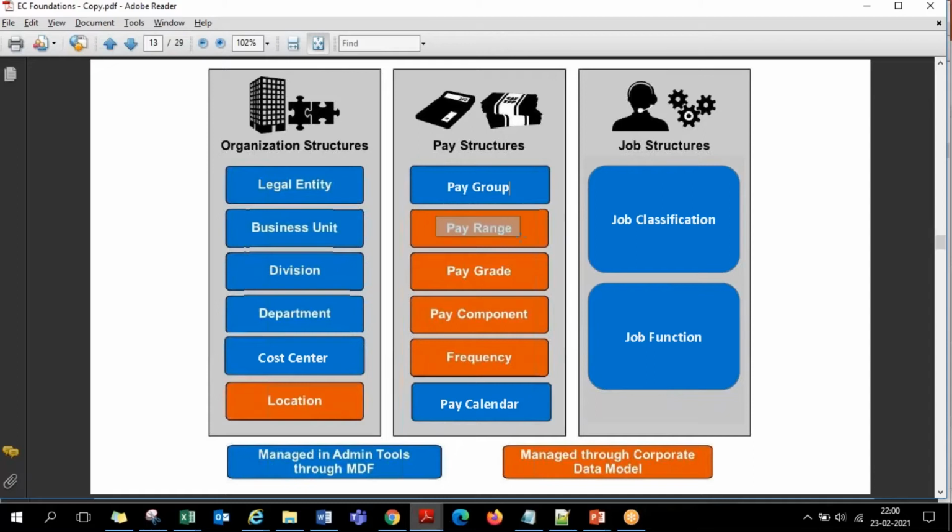Pay groups, pay ranges. So with pay ranges, there will be some jobs with a range of 5 lakhs to 8 lakhs of package, a few from 8 to 12 lakhs, 12 to 15 lakhs. That's the pay ranges. Okay, pay frequencies. If you enter an amount of say 5,000 against an employee, say a dress allowance or uniform allowance of 5,000, is that 5,000 per month, per week, per bi-weekly, per annual? That is what the frequencies are. We have a list of multiple frequencies in the system: monthly, annual, weekly, bi-weekly, daily.